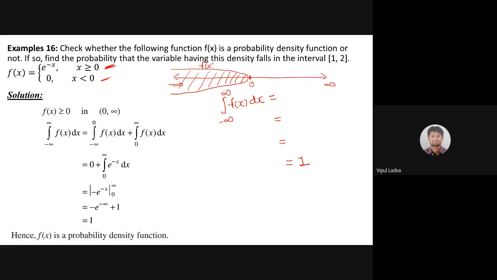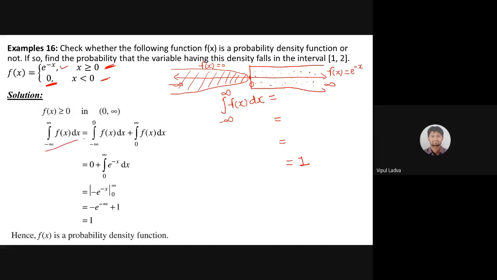The function is defined as f of x equals 0, is it? This one. Now, if x is greater than or equal to 0, that means 0 or any value bigger than it, for this entire part my function f of x is defined as f of x equals e raised to minus x, as it is provided in the data. So what I need to do, I need to divide this interval into two parts.